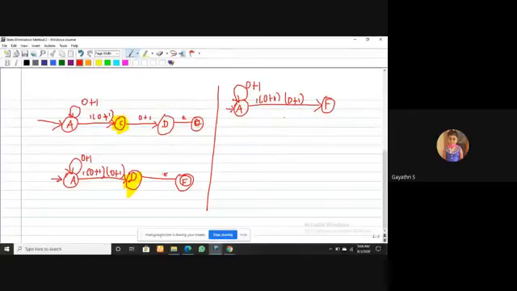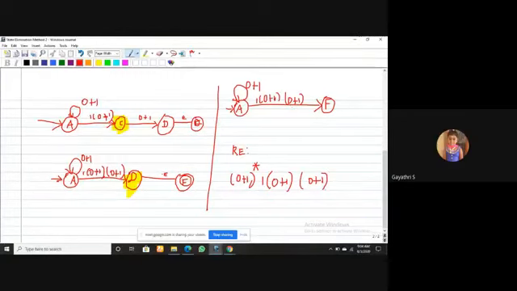Then what is the final regular expression? It is 0 plus 1 in the loop, so (0 plus 1) closure, then 1, 0 plus 1, and 0 plus 1.